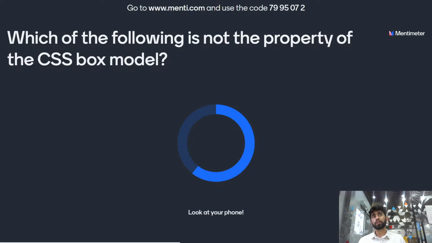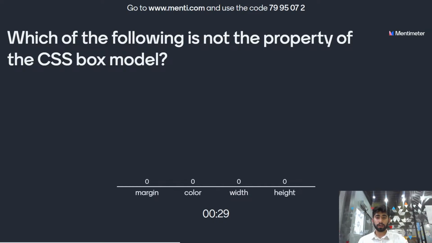Which of the following is not the property of the CSS box model? The options are margin, color, width or height. Which of the following is not the property of the CSS box model? The options are margin, color, width or height. You have 10 more seconds to go.